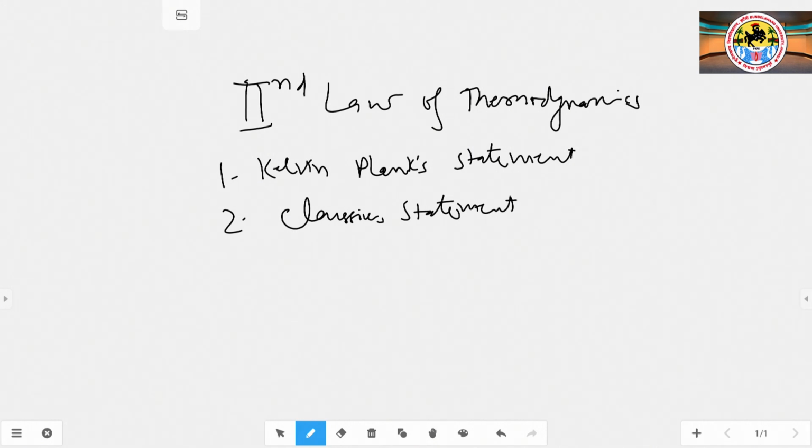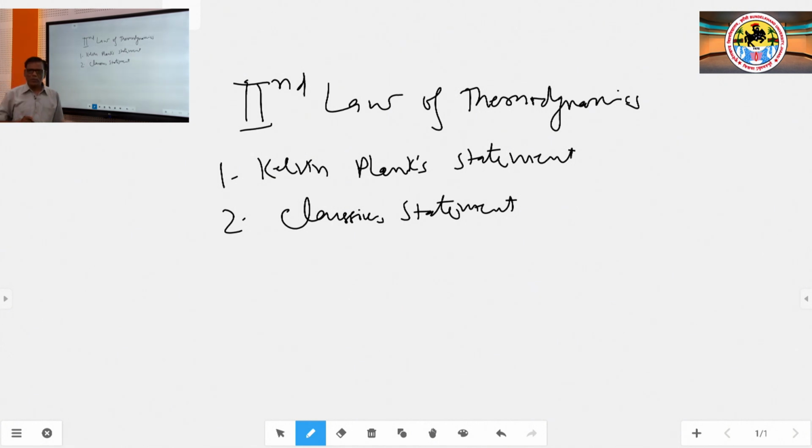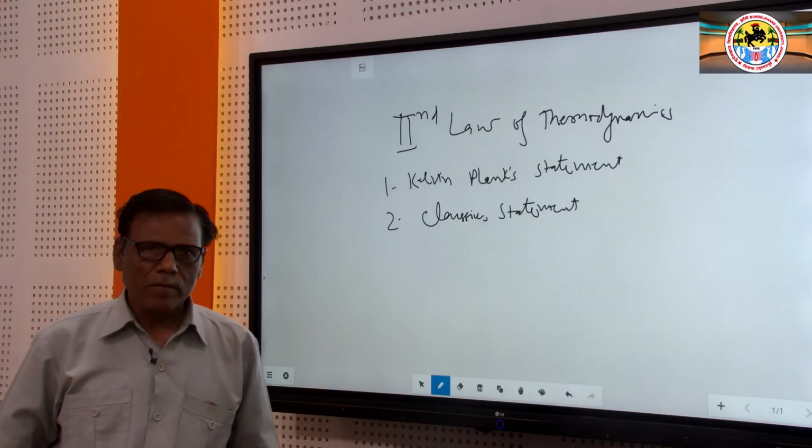So, according to the first statement, it is impossible to construct a machine whose only purpose is to convert energy as heat completely into work. We cannot completely convert heat into work; some losses will be there all the time.